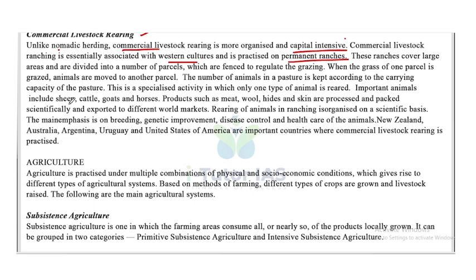Important animals include sheep, cattle, goat and horses. Products such as meat, wool, hides and skin are processed and packed scientifically and exported to different world markets. Rearing of animals in ranching is organized on a scientific basis. The main emphasis is on breeding, genetic improvement, disease control and healthcare of the animals. New Zealand, Australia, Argentina, Uruguay and the United States of America are important countries where commercial livestock rearing is practiced. Okay, so that's about commercial livestock rearing.